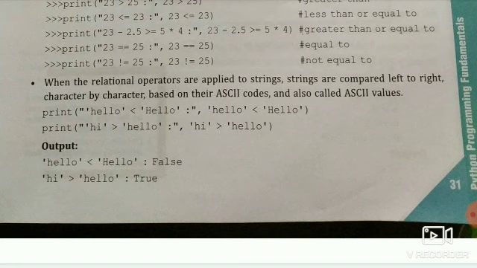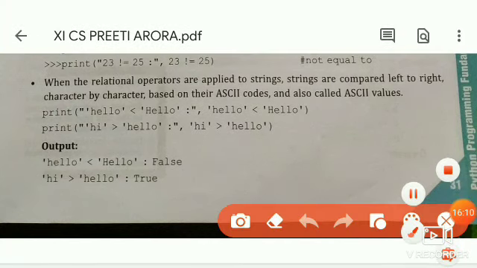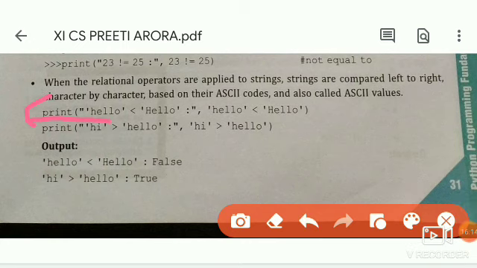So print hello, then less than, hello, and then see the result. Here in the first line, the h in the first hello string is lowercase and in the second string it is uppercase, so it provides us false.